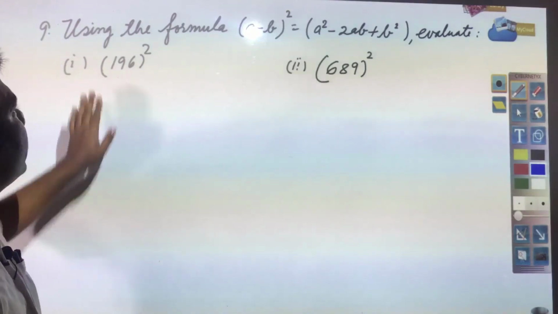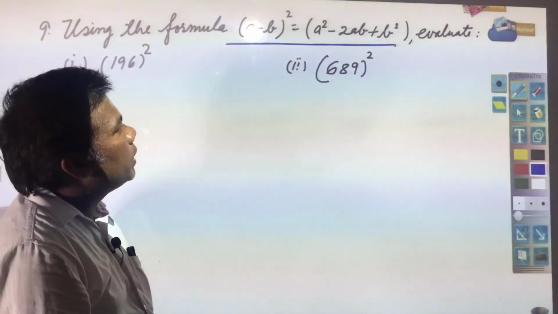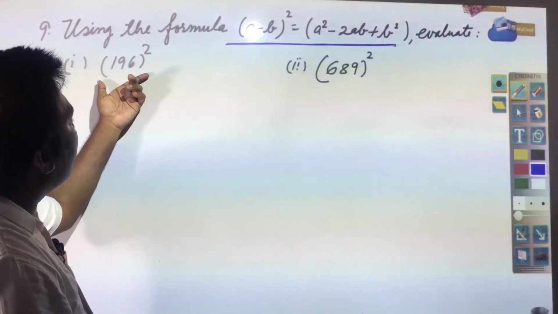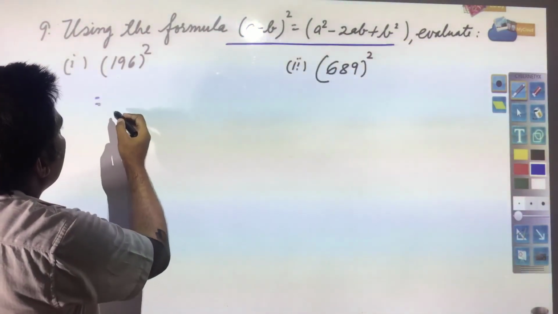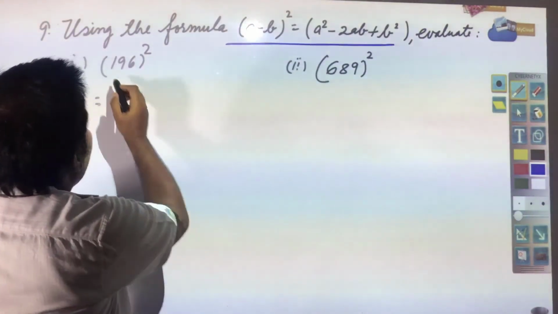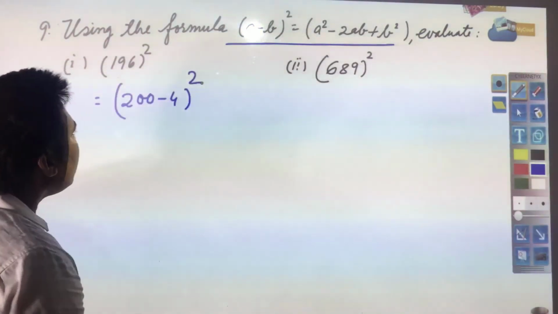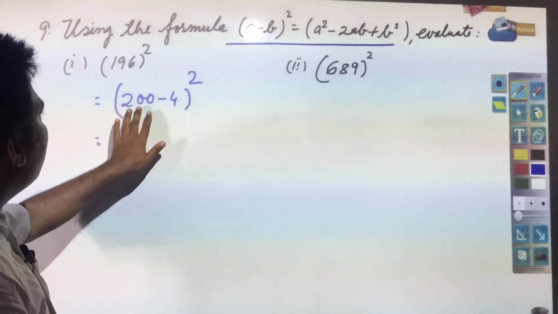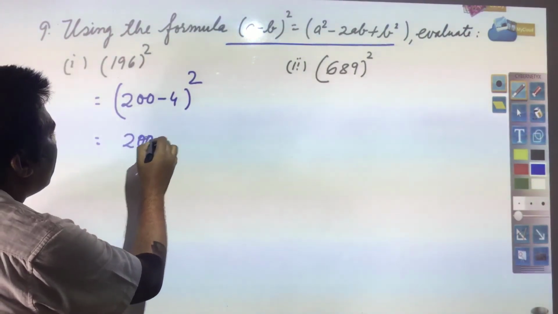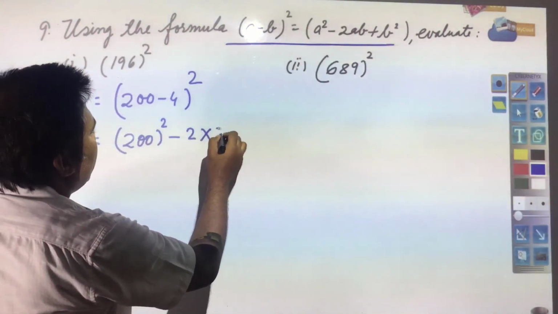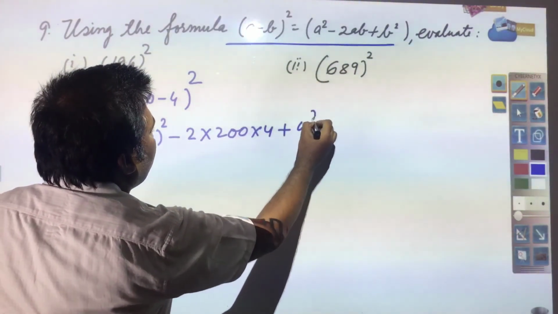Next question you see, this formula also you had seen last day, a minus b whole square is equal to a square minus 2ab plus b square. How? We will evaluate 196 whole square. Say in easy number it should be written or broken, so that easily this formula can be used. 196 can be written as 200 minus 4 whole square. Now, you put in formula, again in place of a you have 200, in place of b you have 4. Formula is what? A square minus 2ab means 2 into 200 into 4 and plus b square means 4 square.